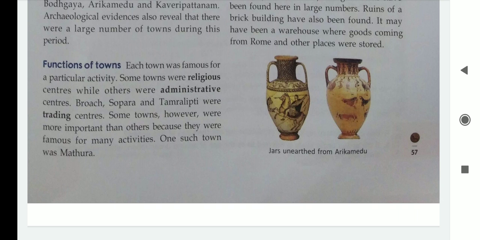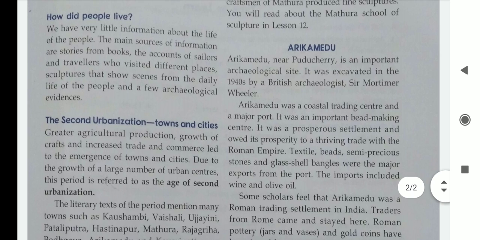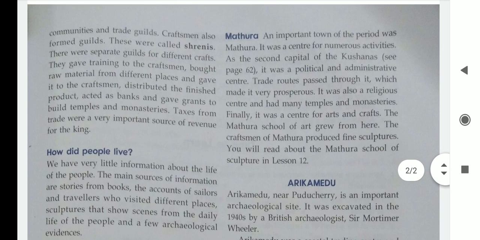One such town was Mathura. Mathura's name, I think most of you have already heard, and many may have visited also. An important town of the period was Mathura. It was a center for numerous activities as the second capital of the Kushanas. It was a political and administrative center. Trade routes passed through it.